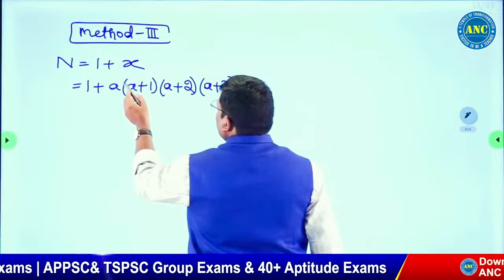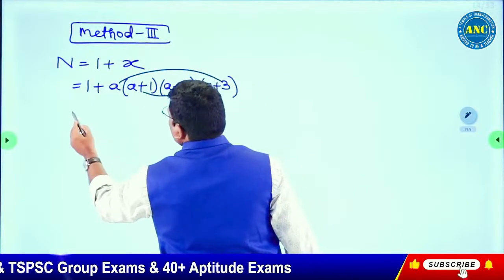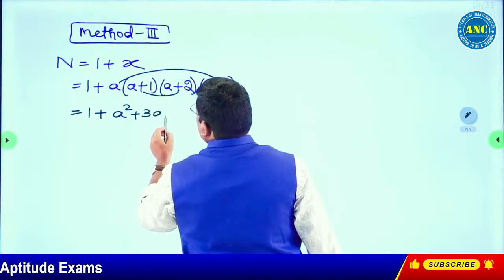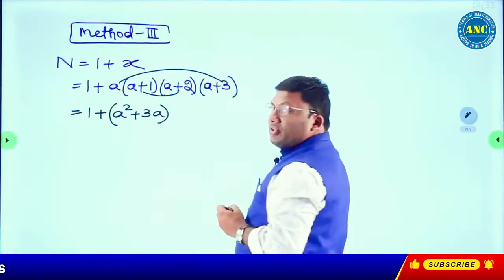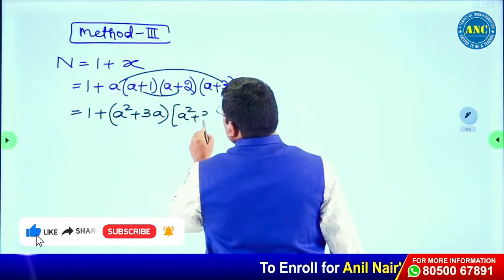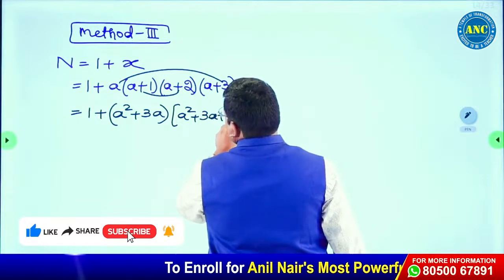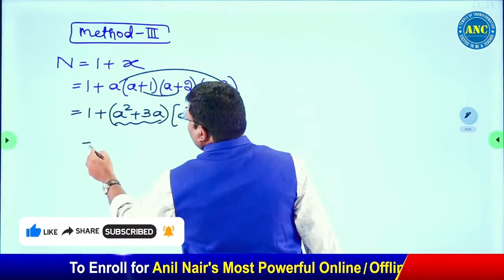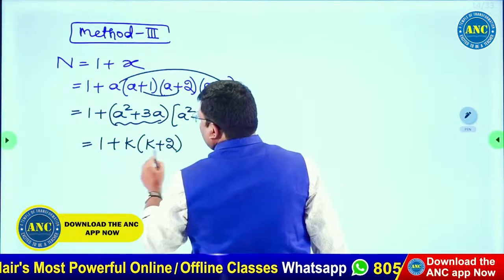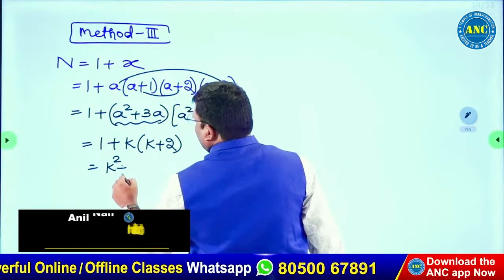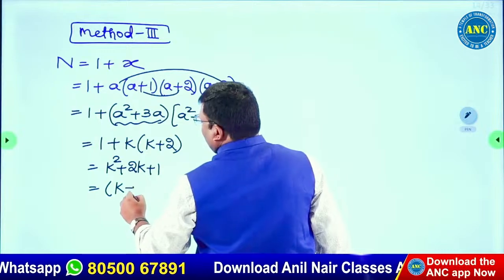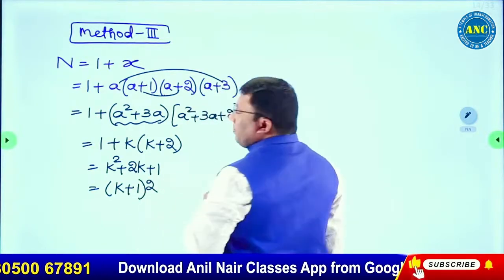If I multiply the first with the last, or the second with the third, this will become a into a plus 3, which is a square plus 3a. A plus 1 into a plus 2 will become a square plus 3a plus 2. If I call a square plus 3a as k, then 1 plus k into k plus 2 becomes k square plus 2k plus 1, which is k plus 1 whole square. That is the reason it is a perfect square.